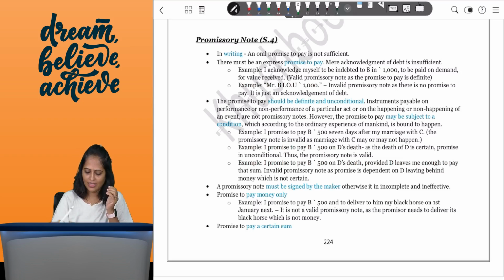So first you say it's in writing, it's a promise to pay. We know that because that's a characteristic of a negotiable instrument. It should be definite and unconditional. That is also something known.